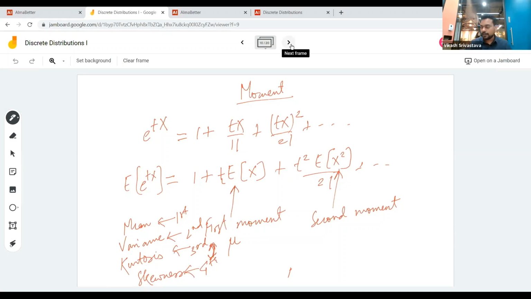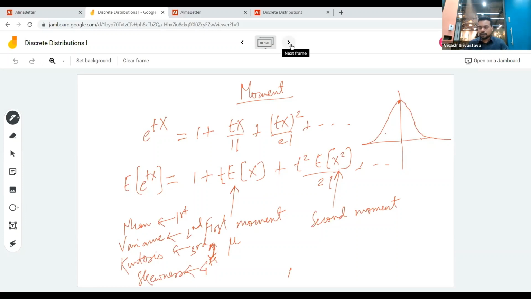I'm not sure if you remember the normal distribution from earlier. So if you remember the normal distribution, there is the mean and the variance. Variance will tell you how spread out your probability distribution is: the higher the variance, the more spread out it would be.